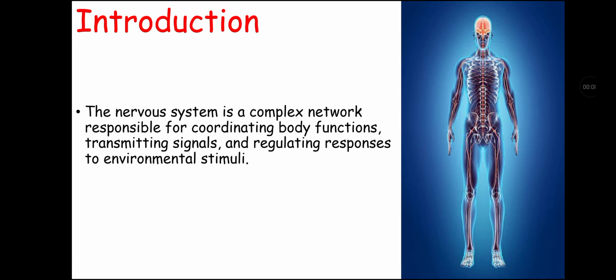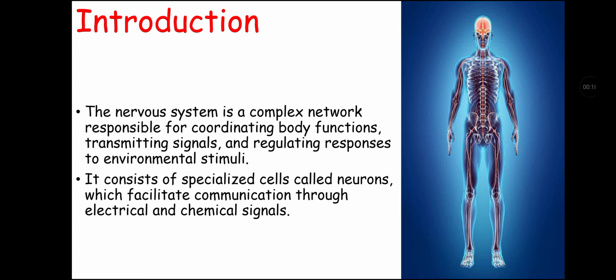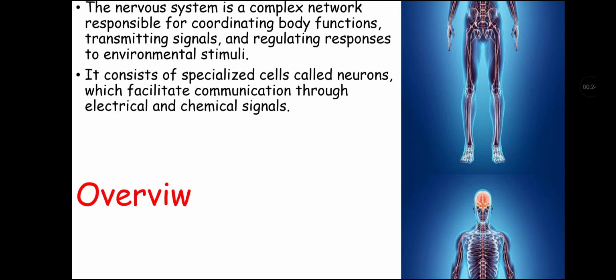Today we are going to talk about nervous system. So let's start our topic with introduction. Nervous system is a complex network responsible for coordinating body functions, transmitting signals and regulating responses to environmental stimuli. It consists of specialized cells called neurons which facilitate communication through electrical and chemical signals.